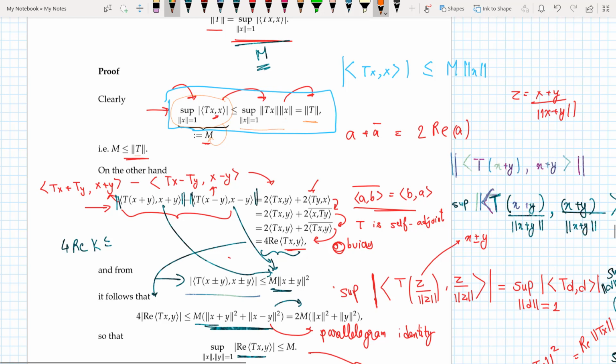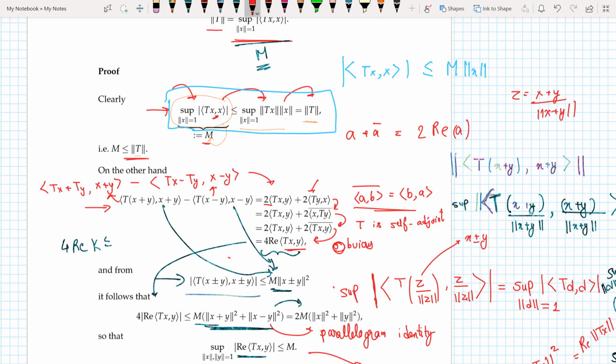Now it might be a bit difficult to see with all these things that I have done, but let's try to see it this way. I have the inner product of T(x plus y), x plus y, minus the inner product of T(x minus y), x minus y. So I just expand everything out and multiply everything out, and I get this quantity.